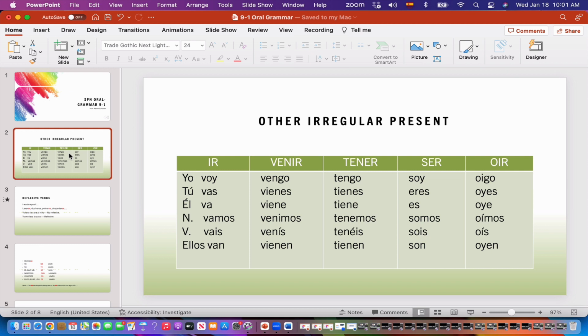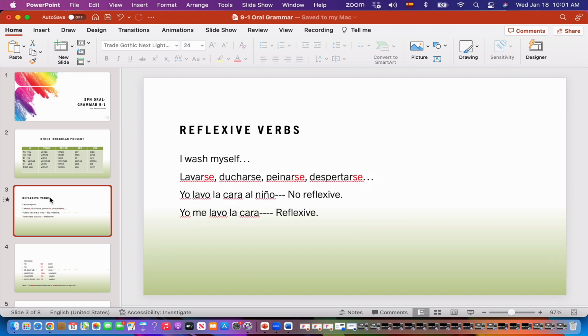And remember, if you want to say I go to New York, you have to say yo voy a Nueva York. If you want to say I come from New York, you have to say yo vengo de Nueva York. So just remember that. Now, the second topic for today is the reflexive verbs.